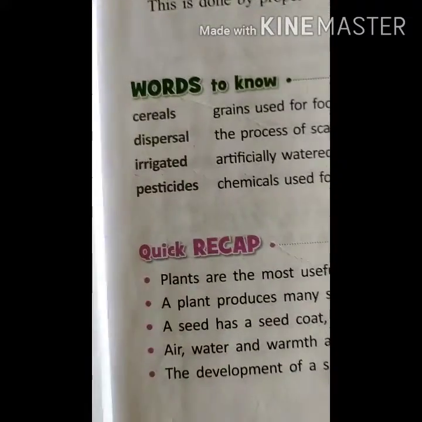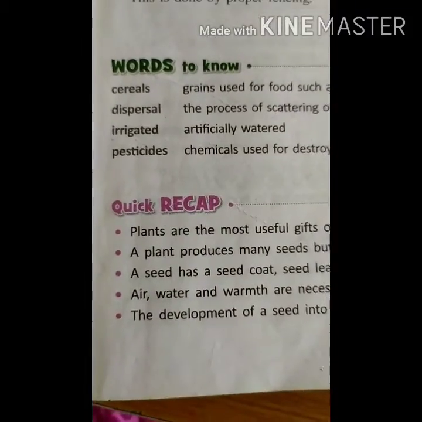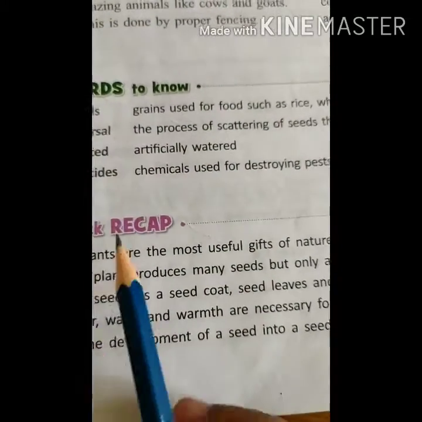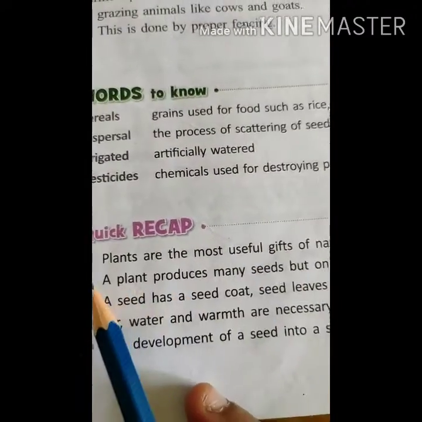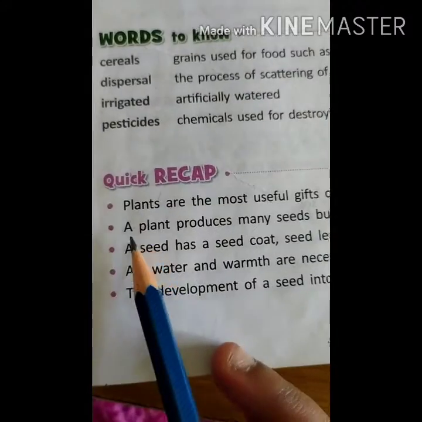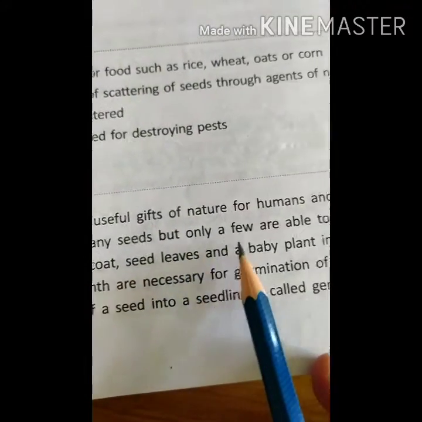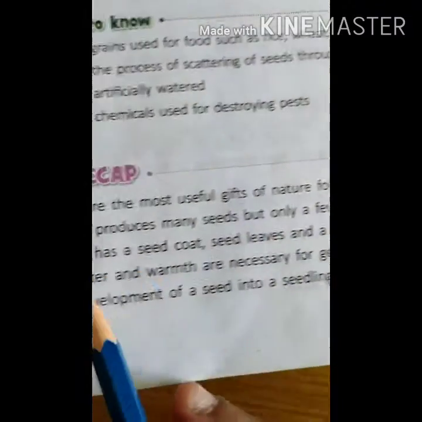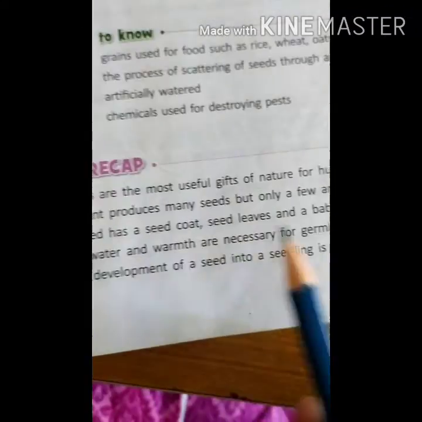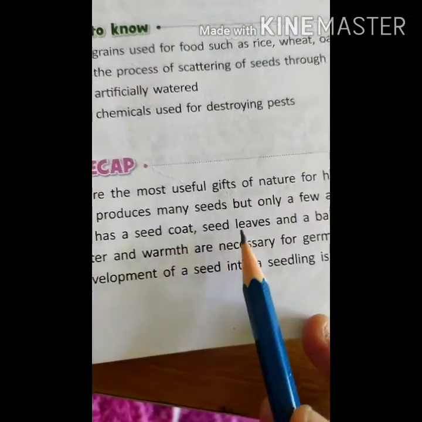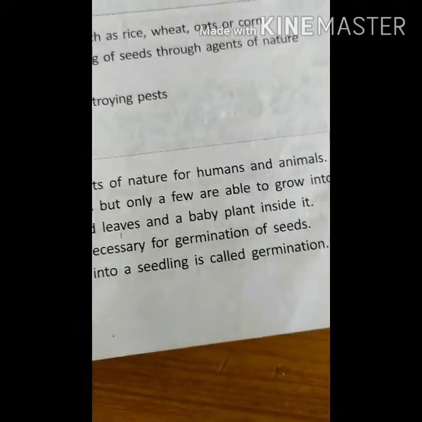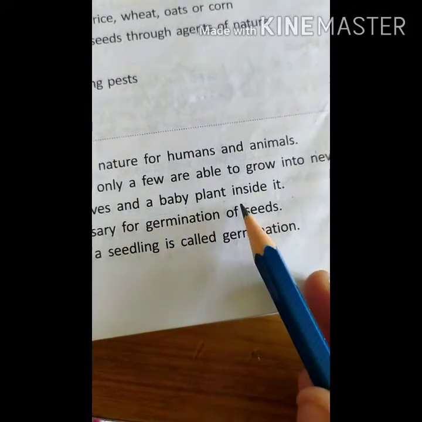Next one, quick recap. Even though the lesson is very lengthy, we will go through the recapitulation. Plants are the most useful gifts of nature for humans and animals. A plant produces many seeds, but only a few are able to grow into new plants. A seed has a seed coat, seed leaves, and a baby plant inside it. The seed coat is outside. Seed leaves are inside the seed coat, and they are also called cotyledons.